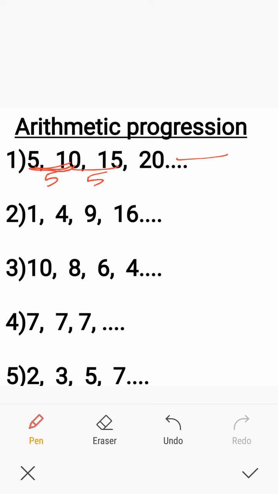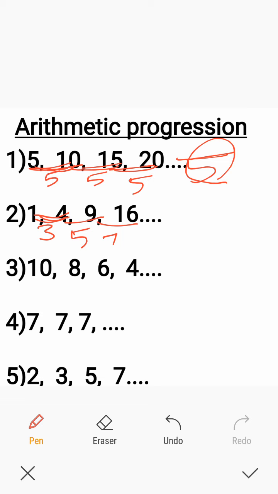15 minus 10 is 5. 20 minus 15 is 5. Here, the difference between each of the consecutive terms is a fixed number, a constant, the same number, that is 5. Next example: 4 minus 1, not 1 minus 4, it is 4 minus 1, 3. 9 minus 4, 5. 16 minus 9, 7.